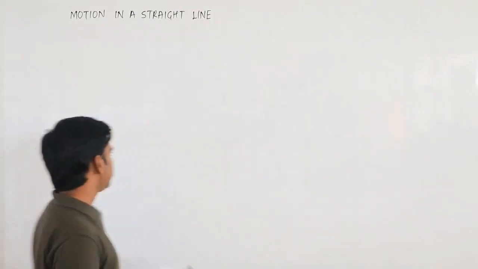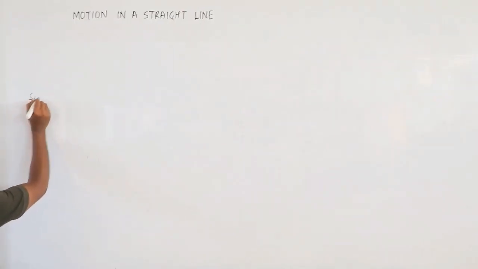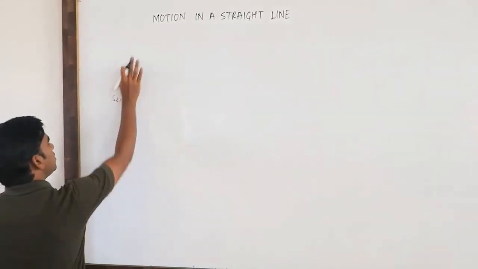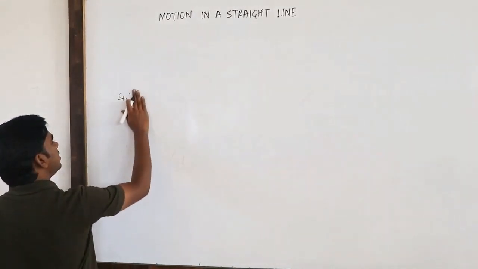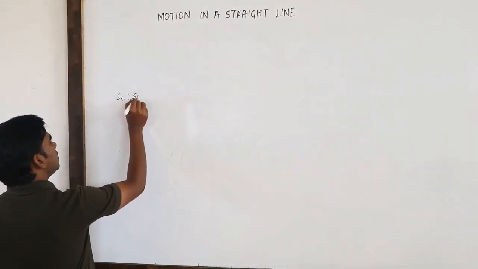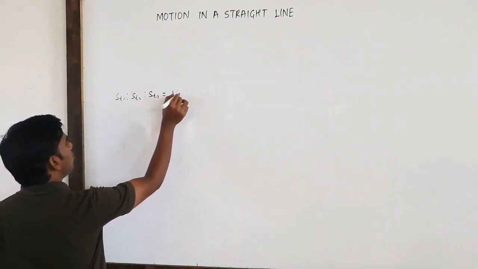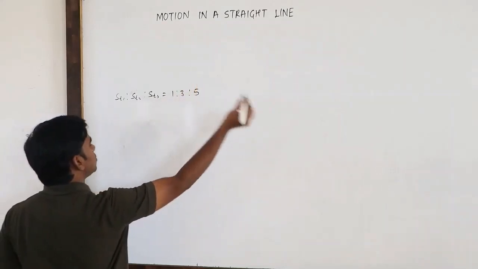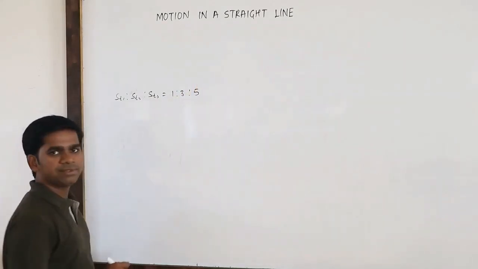So what he has suggested: the distance traveled in the first time interval t1 is to the distance traveled in the second time interval t2 is to that in t3 in the ratio of 1 is to 3 is to 5, and so on. So this is Galileo's law of odd numbers.